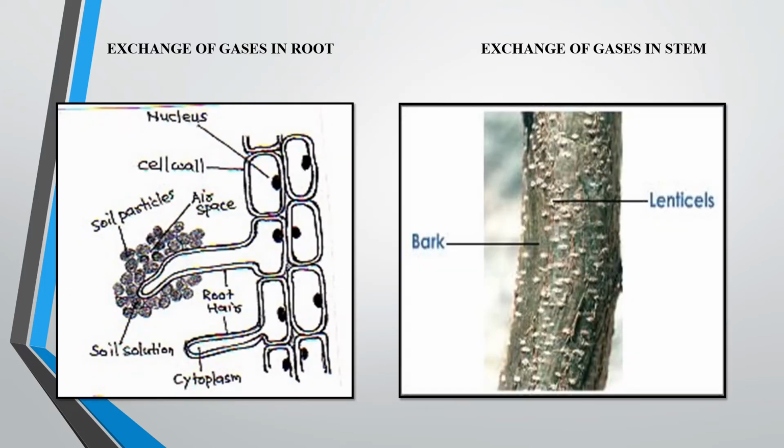Yes, you can see that in this diagram. Exchange of gases in root hair. From the soil they are taking oxygen and giving out carbon dioxide. Then in woody stem, the lenticels are helpful for the exchange of gases.